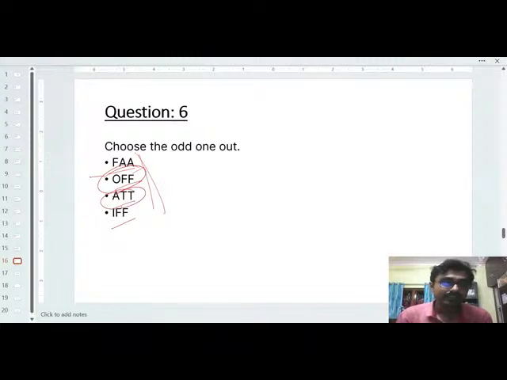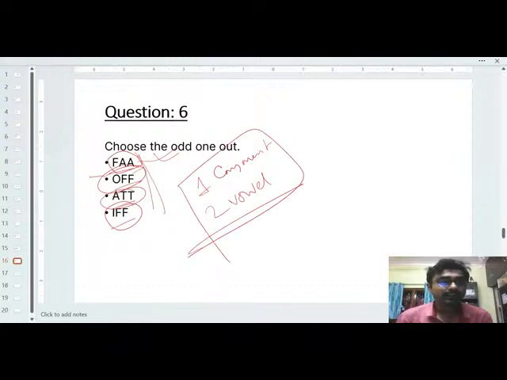Again the option 3, ATT, one vowel, two consonants. Again the option 4, IFF, one vowel, two consonants. And the option 1 will be the correct answer. So here that contains one consonant and two vowels. So that's why this is the correct option.